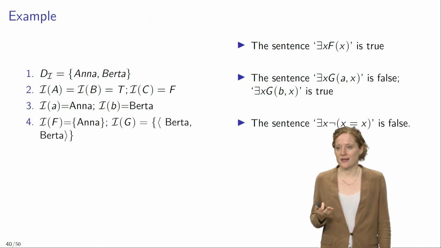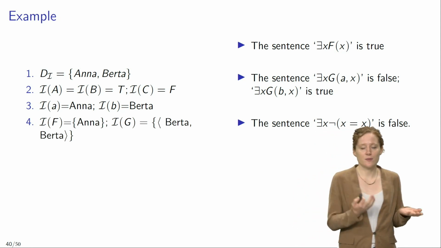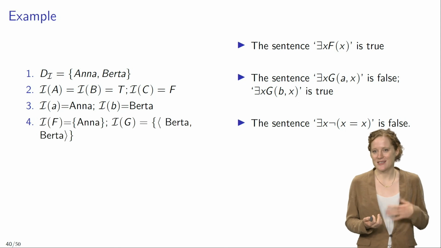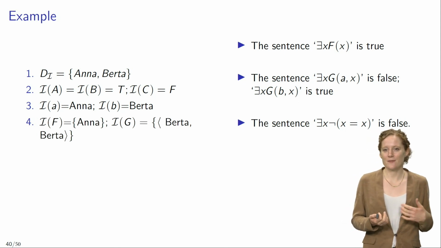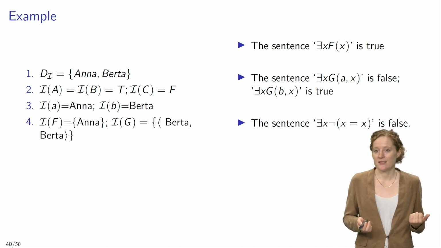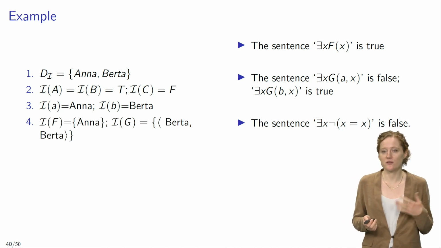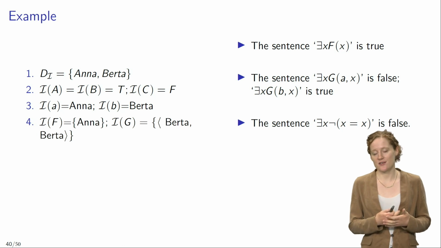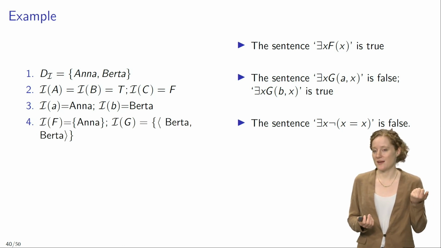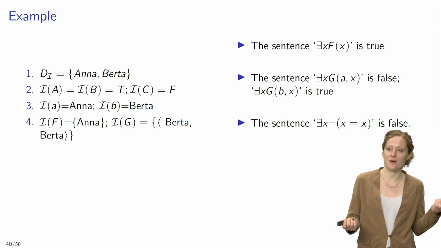So let's just look at a couple examples. So here we have our toy interpretation again. Our domain includes two objects, Anna and Berta. We use the name A to refer to Anna and the name B to refer to Berta. And then the interpretation of F includes only Anna, and the interpretation of the predicate G includes the ordered pair that has Berta as first member and Berta as second member.